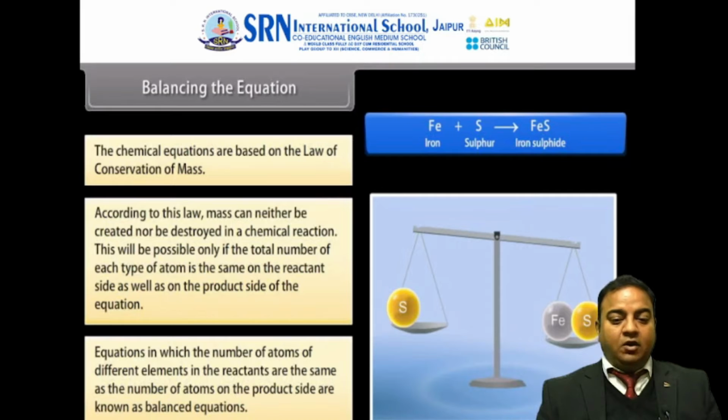Equations in which the number of atoms of different elements in the reactants are the same as the number of atoms on the product side are known as a balanced equation. A very simple example of a balanced equation is if you go to buy sugar at a grocer's shop, he will be adding some sugar or removing some sugar until he gets the desired quantity of sugar. So that is in a balanced chemical equation. You can add something or remove something until you finally end up with the balanced equation.